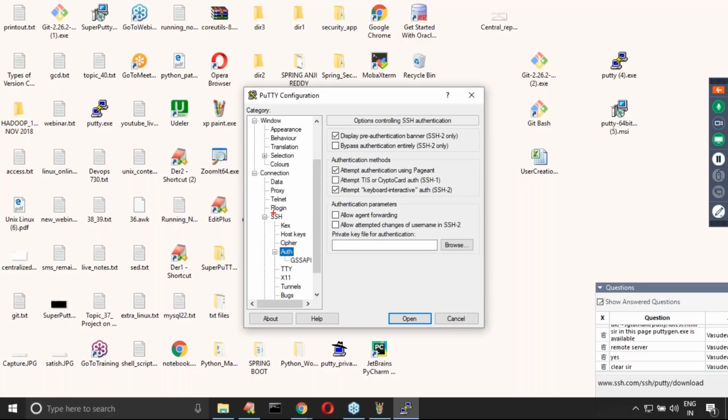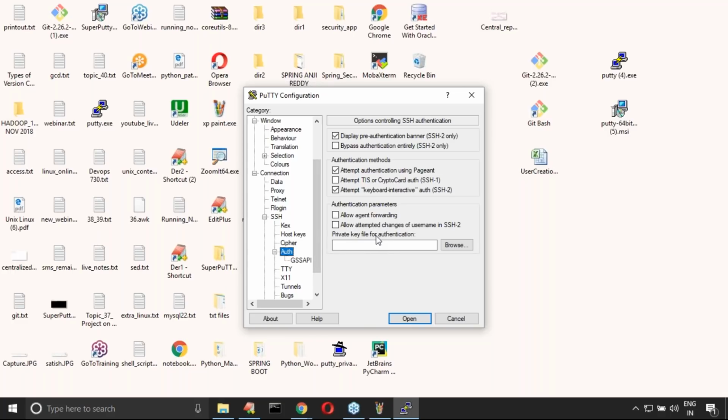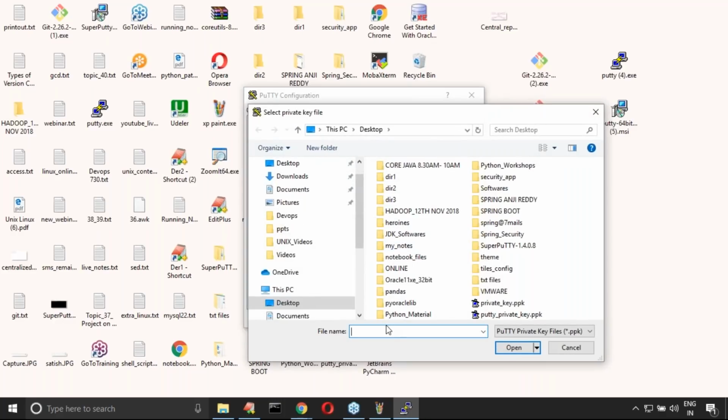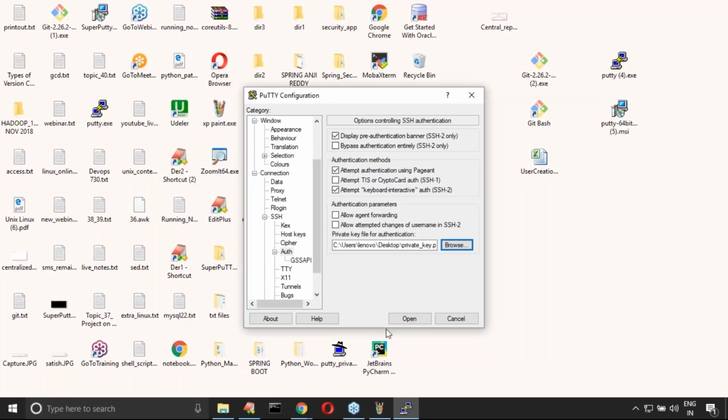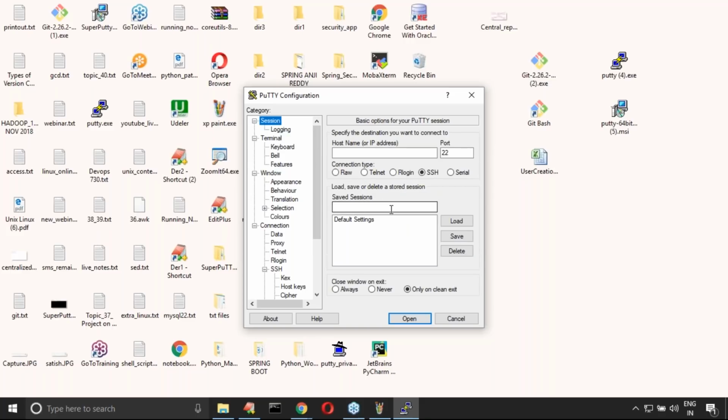Observe carefully: it is asking to browse for the private key file for authentication. On the desktop there is a private key .ppk file. Just browse this one. Then save the session with the name Durga.